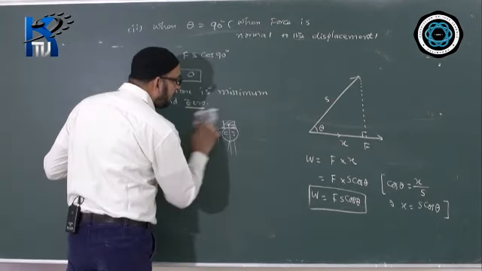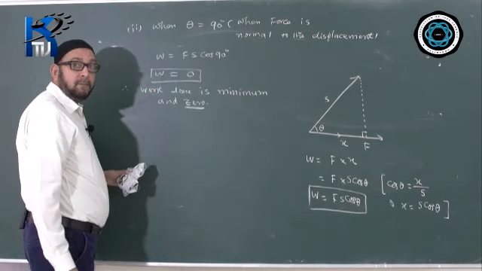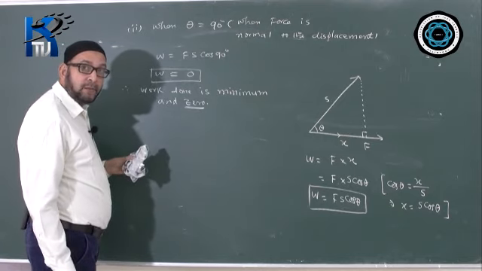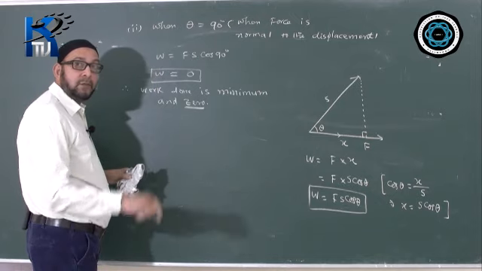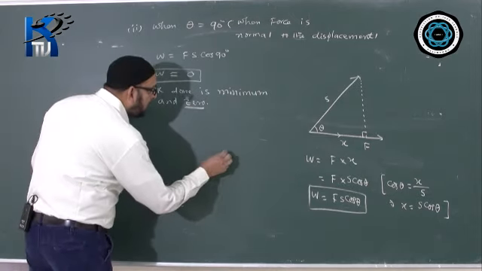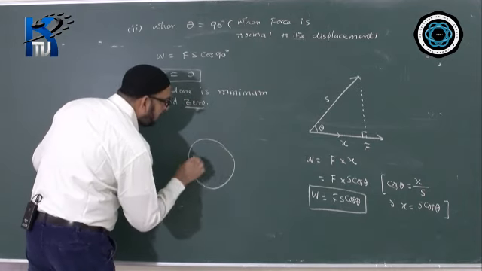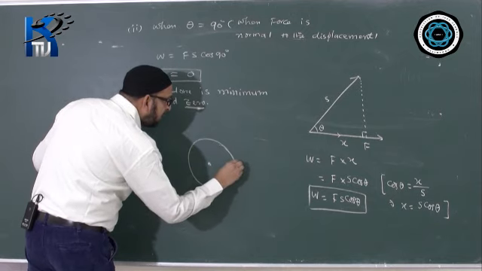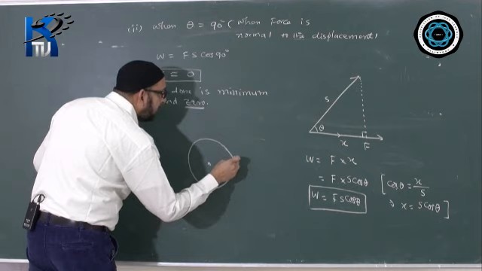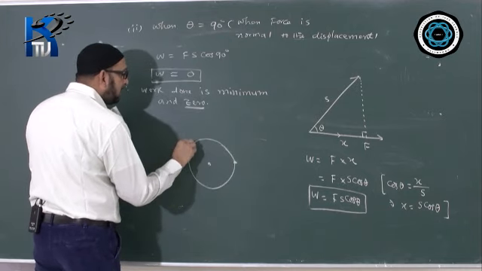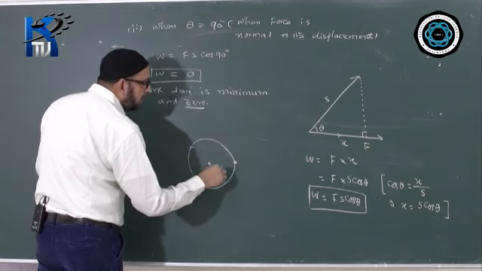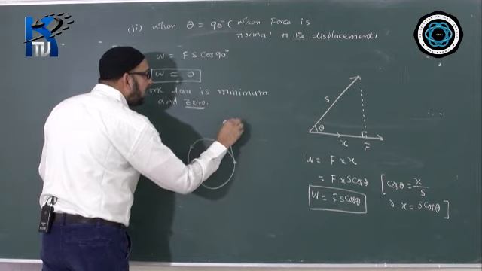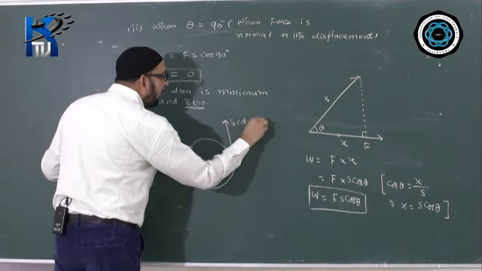Another example you can see: the work done by the centripetal force to keep a body moving in uniform circular motion along a circular path is also 0, always 0. Suppose the body is moving in a circular path with a constant speed. The direction of velocity is given by the tangent, as I discussed in the previous chapter. At any point, the direction of displacement will also be along the tangent. Displacement S will also be like this, tangential.